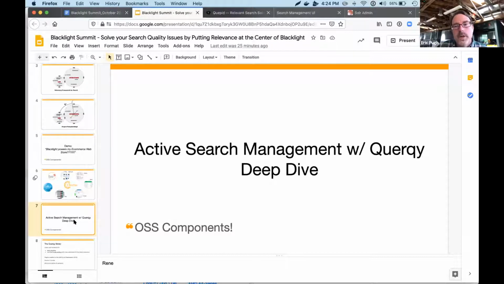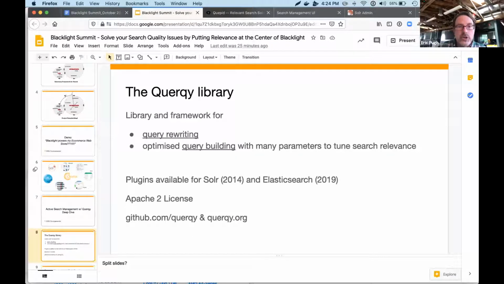Both Quirky and SMUI are not part of the Apache Software Foundation. They're independent projects, but very closely related. Quirky has been around for Solr for 6 years, so it's grown and battle tested, and recently migrated to Elasticsearch. It's licensed under the same Apache 2 license that we know and love, so very easy to use. And there are 2 links to go learn more about it.